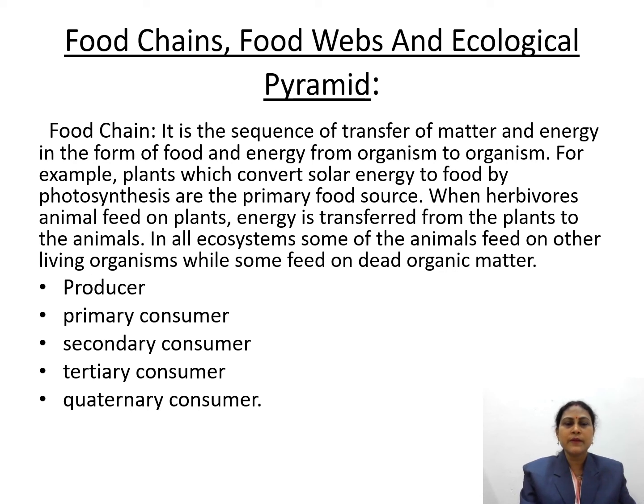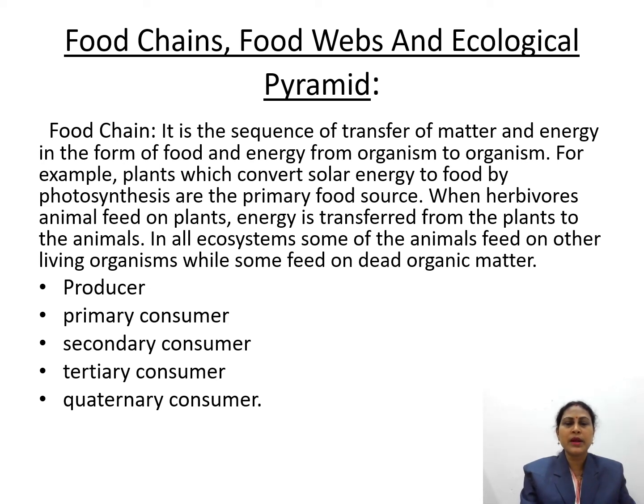A food chain is a sequence of transfer of matter and energy, in the form of food, from organism to organism.